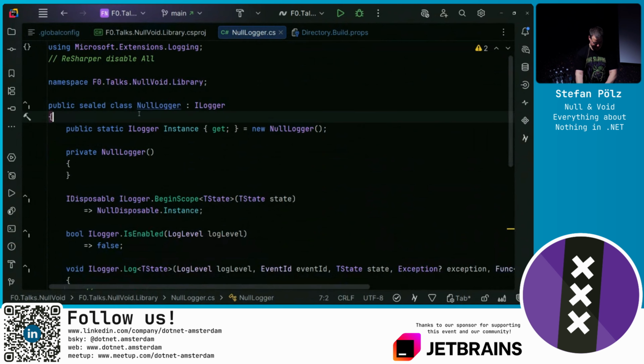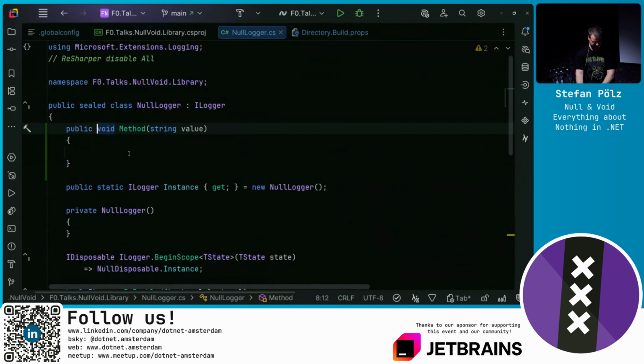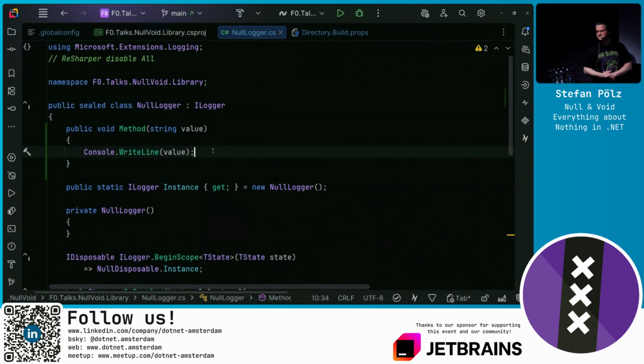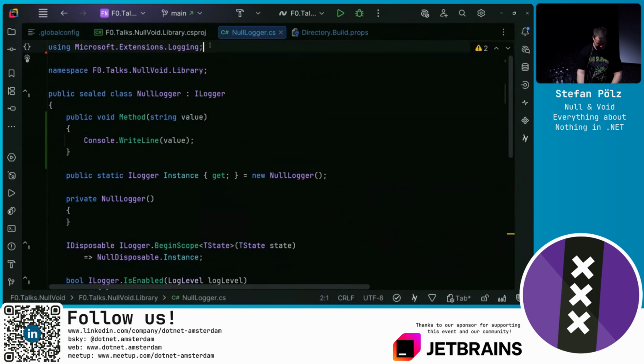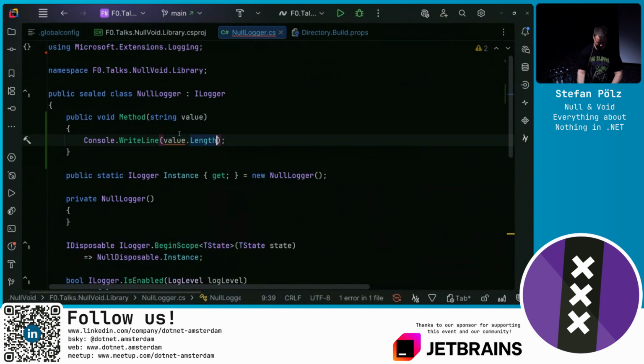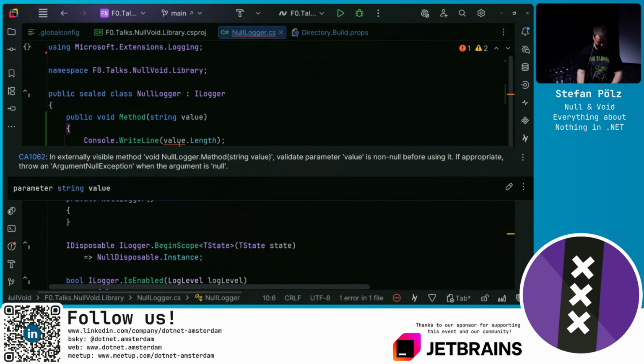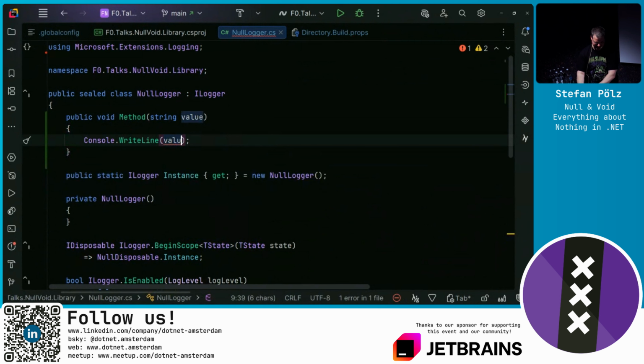What about instance methods? Oh, I guess I need to use it, right? I think here it's ReSharper disable all, maybe. Could be. Oh, no, but that's the... Oh, there we go. Okay, I actually need to... I didn't know. I thought it's just by default. I need to dereference it actually, just using it also because this still can throw.